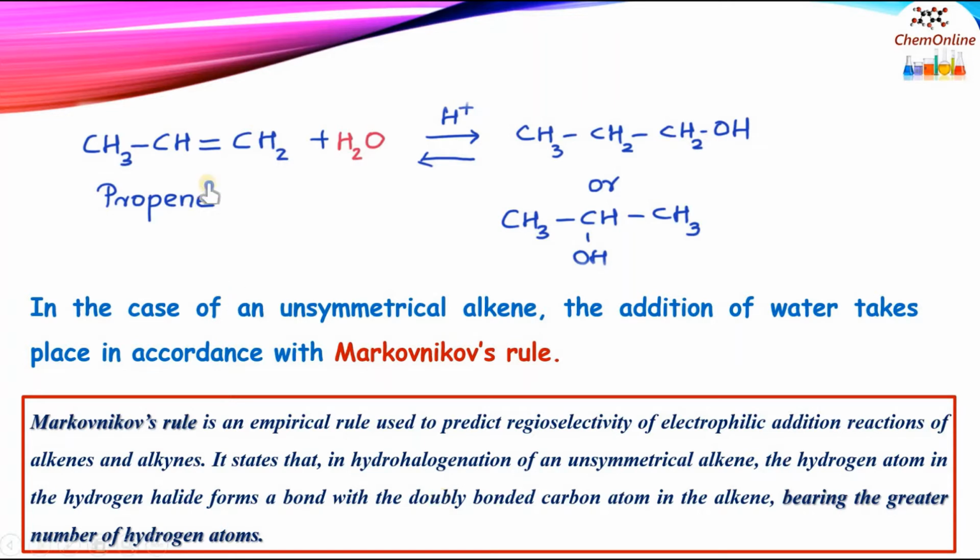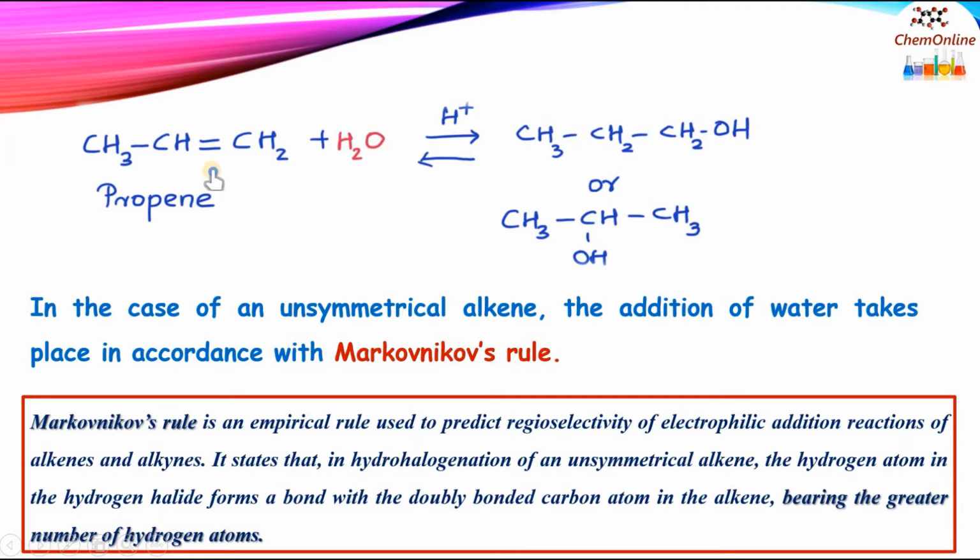That is, when HX reacts with a carbon-carbon double bond, the hydrogen will get attached to the carbon bearing the greater number of hydrogen atoms, and the halide ion will get attached to the carbon bearing the lesser number of hydrogen atoms. So here, instead of HX, we have the water molecule H2O, that is HOH. If it is to follow Markovnikov's rule, the hydrogen will get attached to the carbon bearing greater number of hydrogen atoms, that is this CH2 carbon, and the OH will attach to the carbon bearing the lesser number of hydrogen atoms, that is this CH.